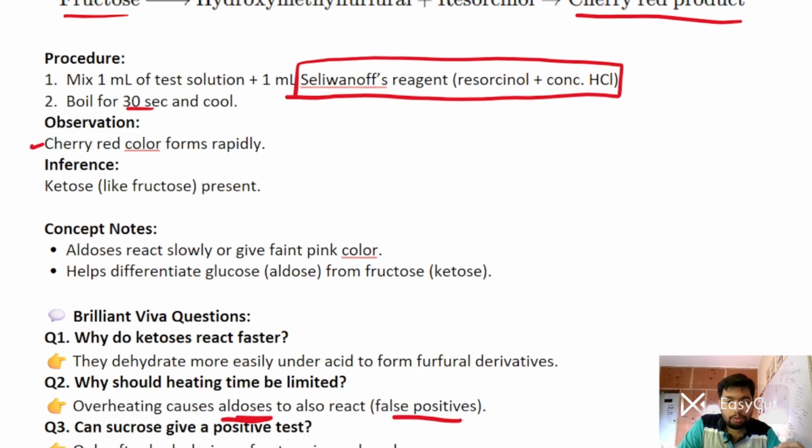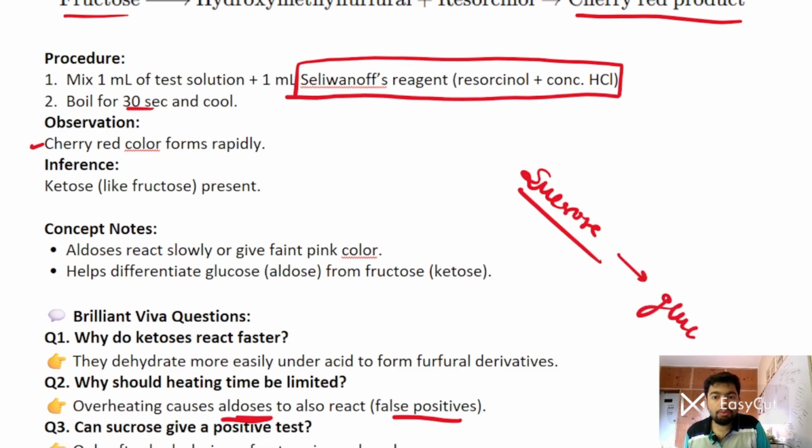Okay. So can sucrose give this positive test? Yes, sucrose can give this test positive, but a condition is required, and that we will be seeing in the next subsequent part, after hydrolysis. Sucrose, when it gets hydrolyzed, will yield two products, one is glucose and one is fructose. So due to this fructose, it will show the positive test. Right? I hope this is absolutely clear.